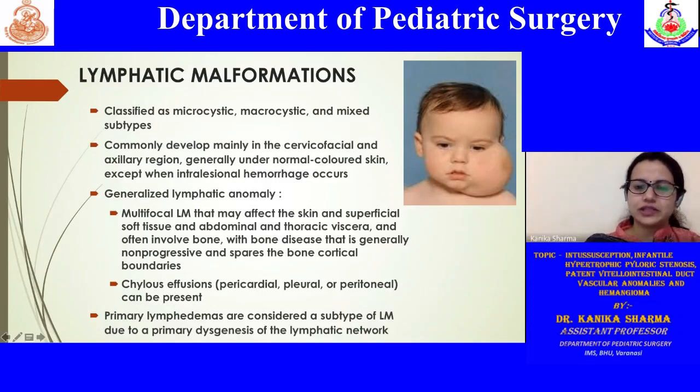They are mostly seen in the cervicofacial region, as you can see in this child, and the skin over them is usually normal colored. Unless there has been some sequelae, some injury, or some intralesional hemorrhage, they are usually of the skin color or skin texture. They can be localized or generalized, where they may be multifocal or may have chylous effusion, like pericardial effusions, pleural effusions, or peritoneal or cystic fluids.